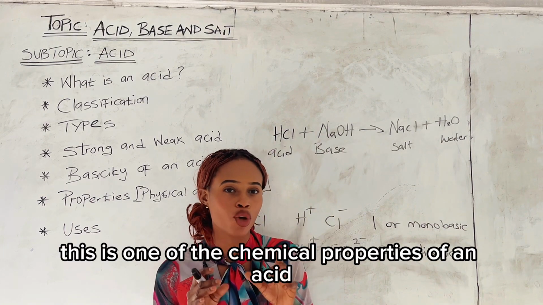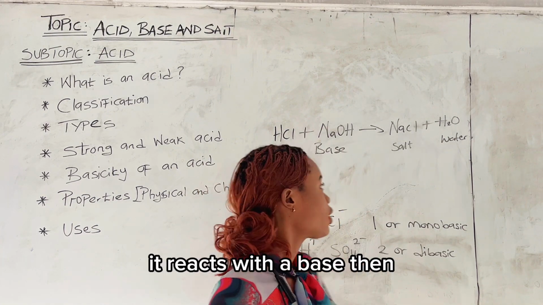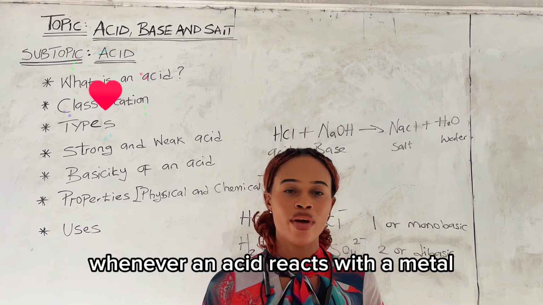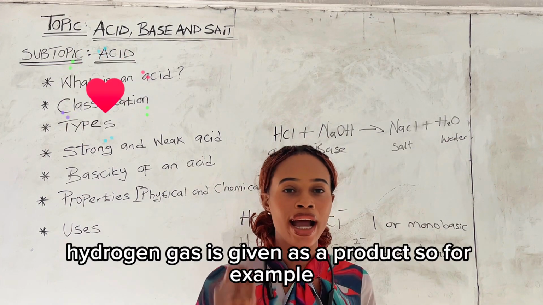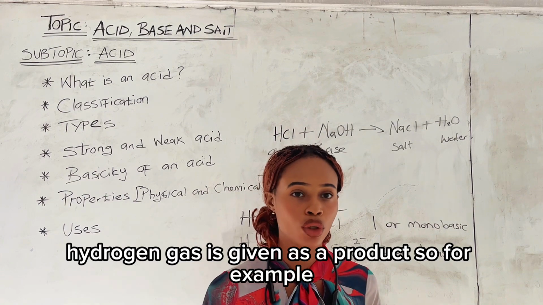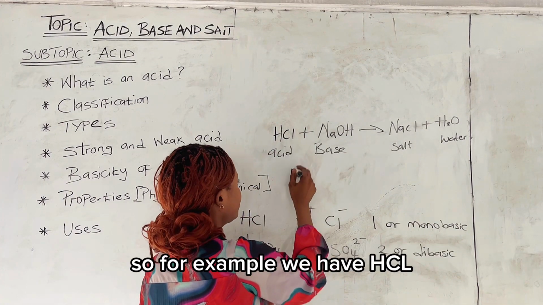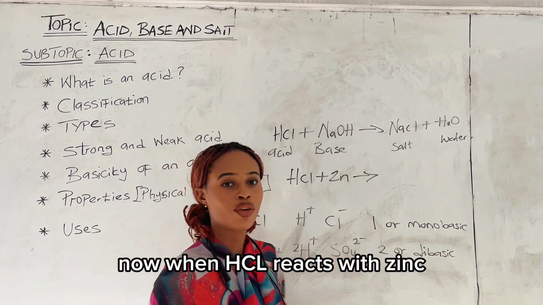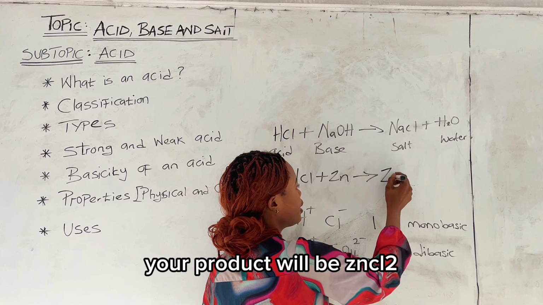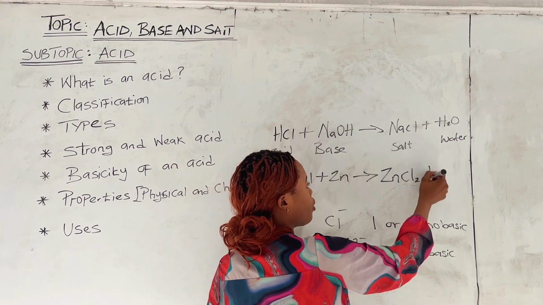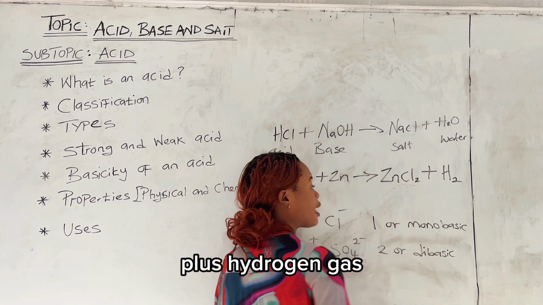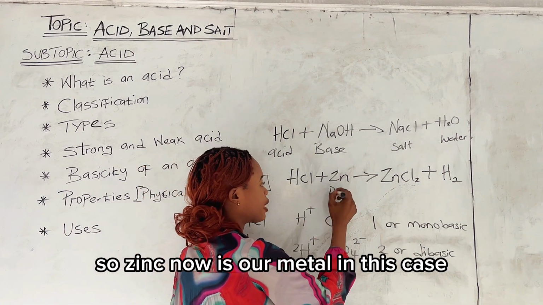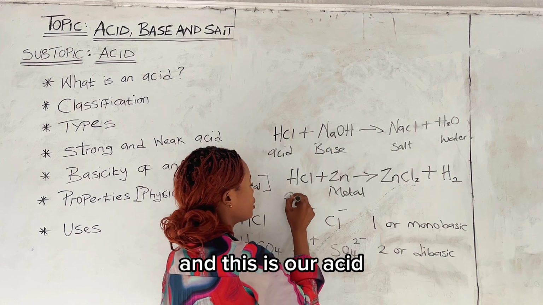So this is one of the chemical properties of an acid. It reacts with a base. Then another chemical property of an acid is that acid reacts with metal. Whenever an acid reacts with a metal, hydrogen gas is given as a product. So for example, let's use HCl again, reacting with zinc. Now when HCl reacts with zinc, your product will be ZnCl2 plus hydrogen gas. That is even before we attempt to balance. So zinc now is our metal in this case, and this is our acid.